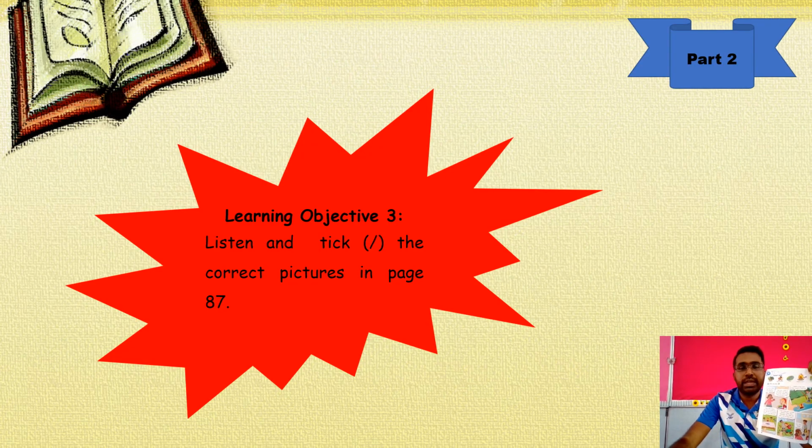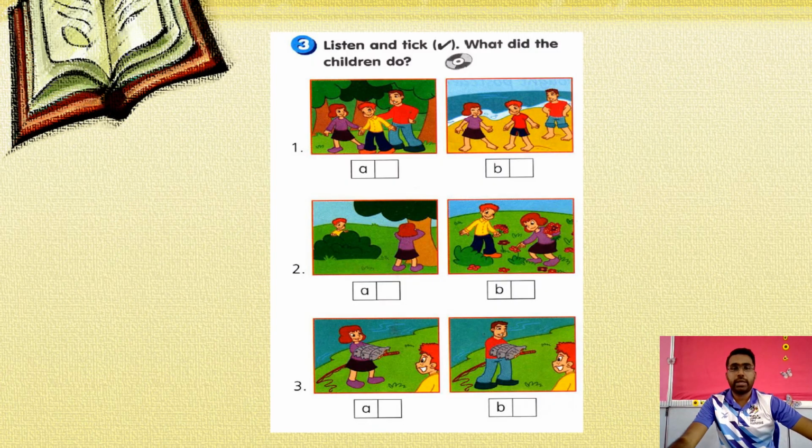Next, listen and tick the correct pictures. For this part you have to listen and tick. What did the children do? Number 1, the children went to the forest. Tick number 1. Which one?